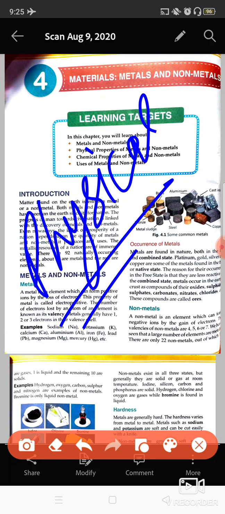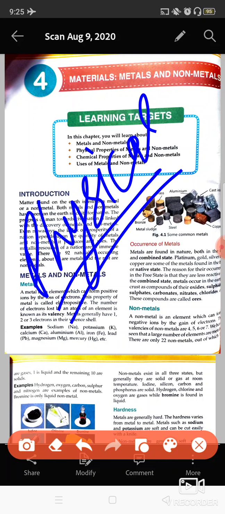A physical property is the outer characteristics, the outer qualities of a material. If we see anything from the outside, like its state, its color, its hardness being visible, all these are known as physical properties.